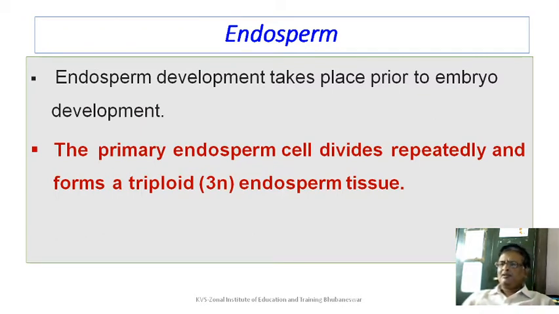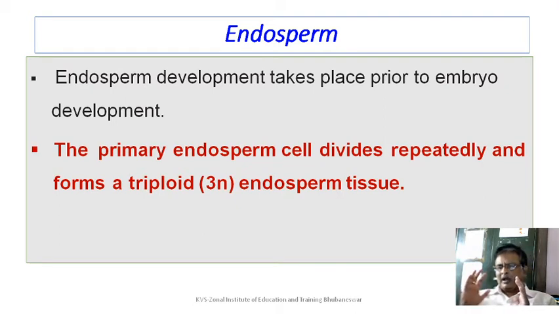You understand that the endosperm is a nutritive tissue for the embryo. So endosperm development takes place prior to embryo development so that prepared food is ready to support the development of the embryo. The primary endosperm cell divides repeatedly and forms a triploid endosperm tissue.